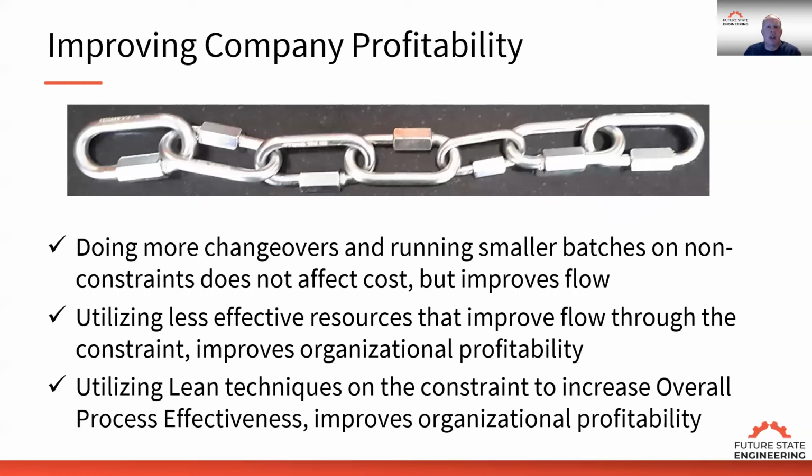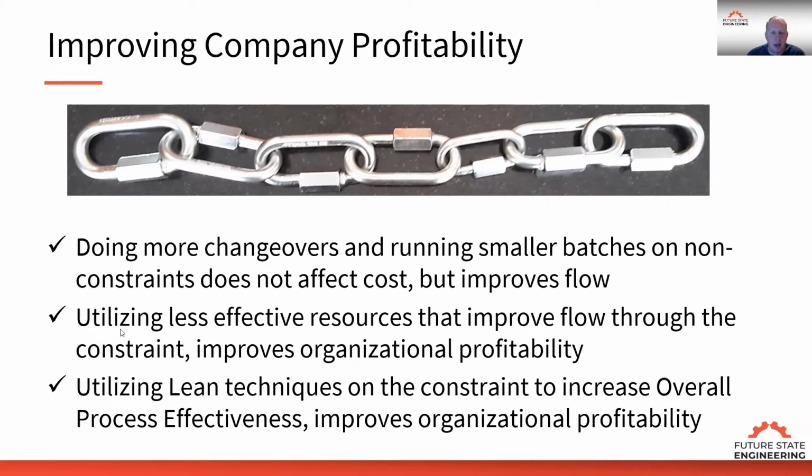If I look at improving the company profitability, how can I do that? I can strengthen the chain. And one thing we do understand is doing more changeovers and running smaller batches on non-constraints does not affect cost, but actually improves flow. All these links that are larger than the weakest link, if we can get smaller runs through that and get flow going, that actually helps flow but doesn't affect costs.